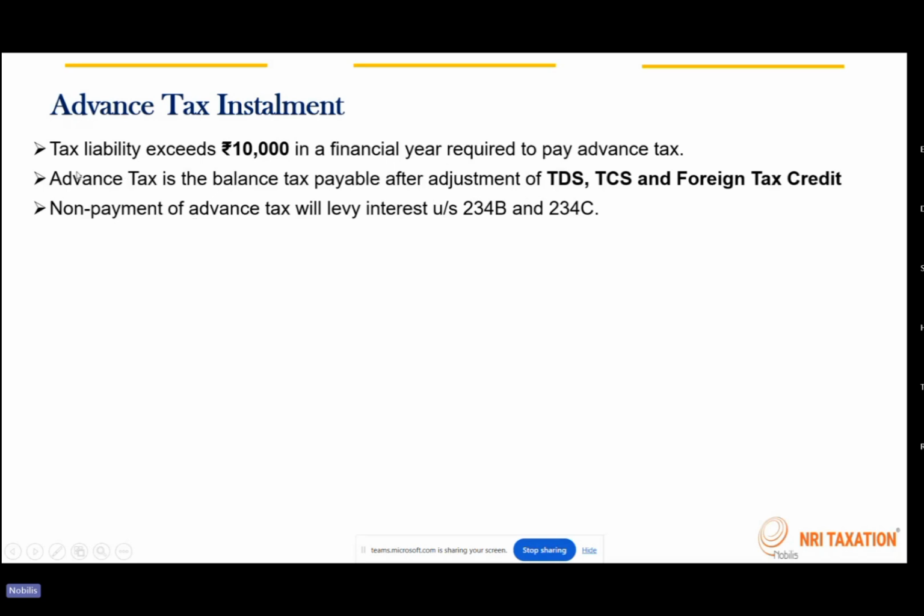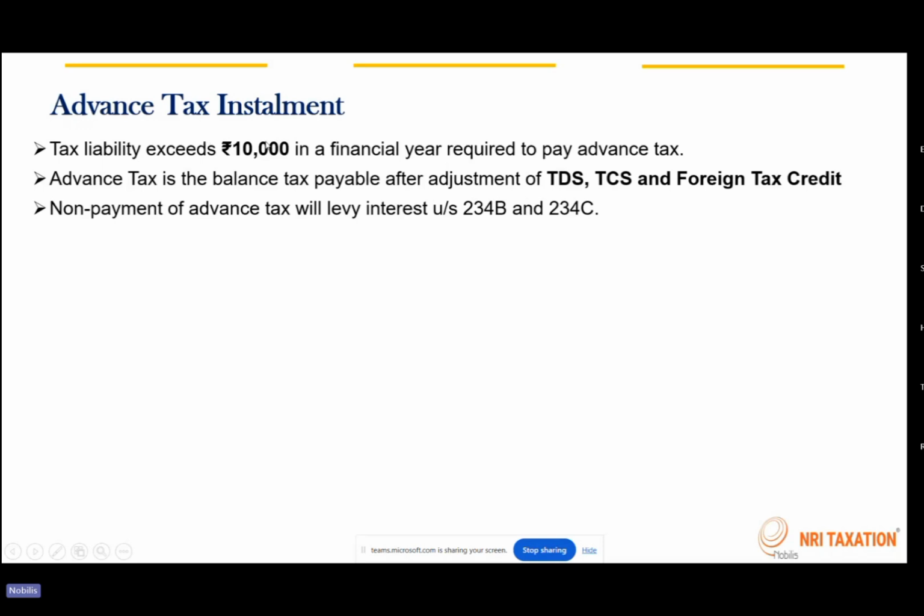So advanced tax is payable by all the individuals if their tax liability during a year exceeds 10,000. When I say 10,000, this is after TDS, TCS, foreign tax credit and all. So suppose your total taxes payable is 1 lakh in a year, TDS of 50,000 has been withheld and foreign tax credit of 20,000 is available, then the balance taxes payable is 30,000, which is exceeding the specified 10,000 limit.